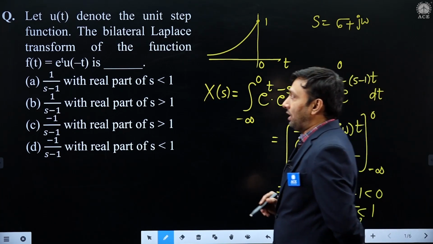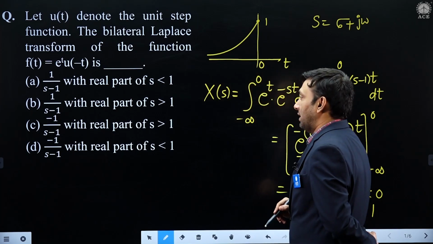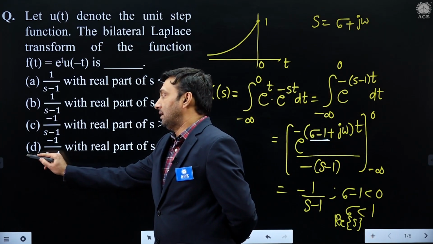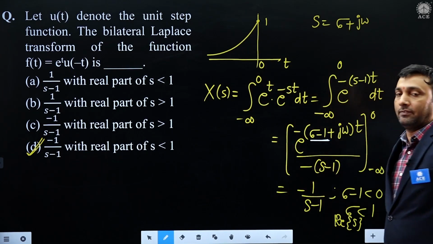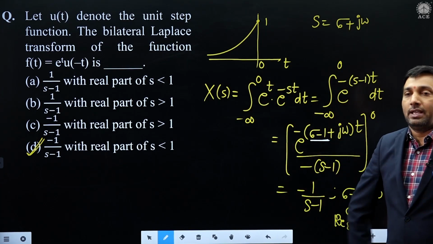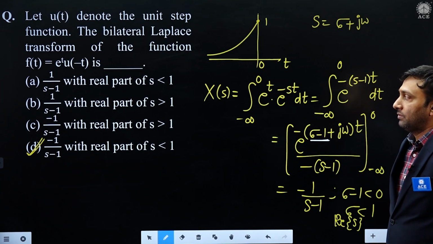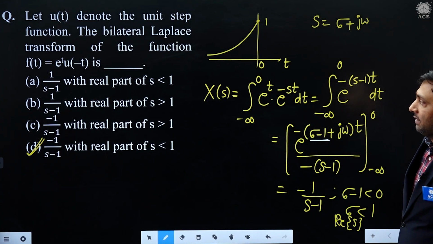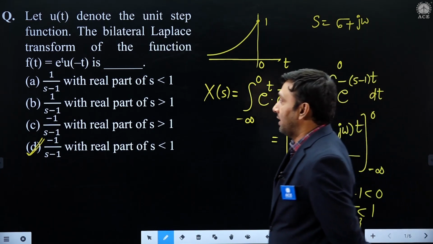So for e power t u of minus t, what is the Laplace? Minus 1 by s minus 1 with the real part of s less than 1. Sigma less than 1 means real part of s less than 1. You are aware for a left-sided signal, ROC will be left of the leftmost pole. Correct or not? Left of the leftmost pole.